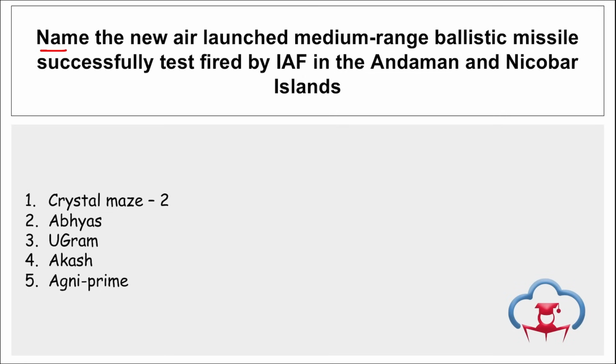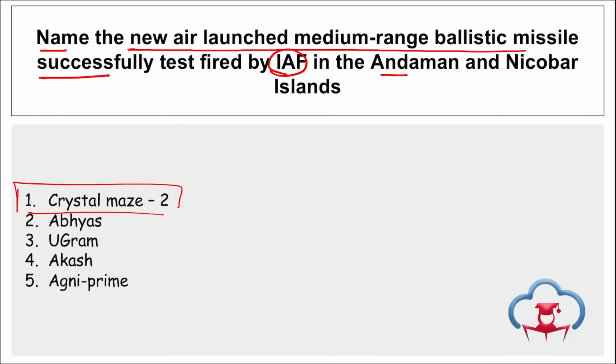Next is, name the new air-launched medium-range ballistic missile successfully tested by the Indian Air Force in the Andaman and Nicobar region. So, what is the name of it? Tell me. It was named Crystal Maze 2, right?